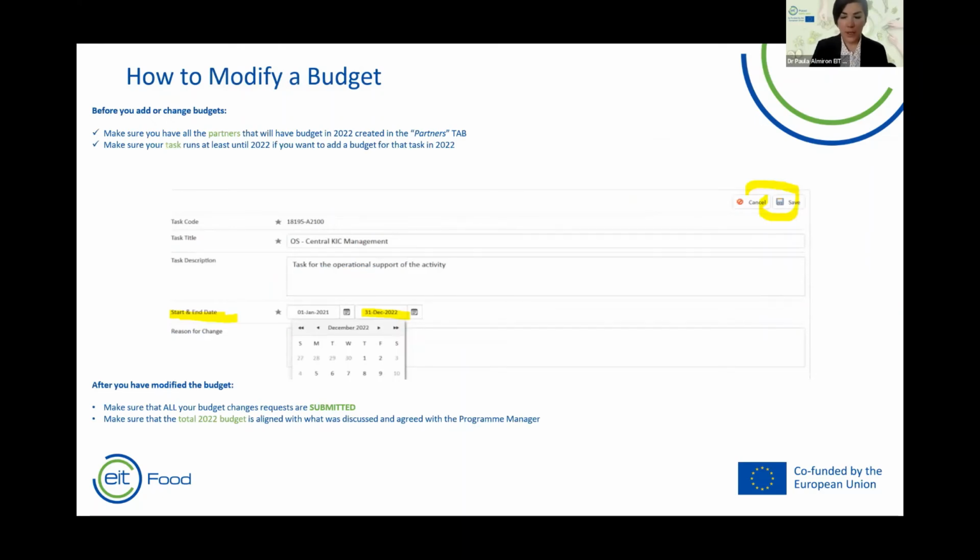Okay, so to extend the duration of an existing 2021 task and to extend that task to 2022, you have to click on edit task and extend the start date to 2022. You have to modify that. But please first talk with your program manager so you have their approval.